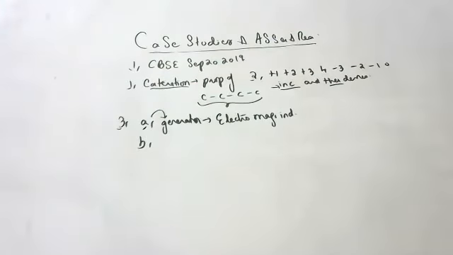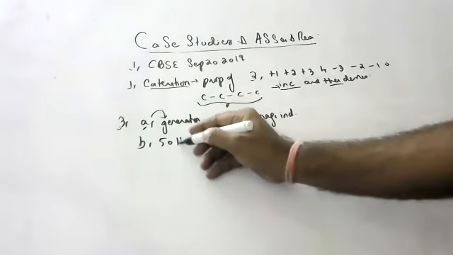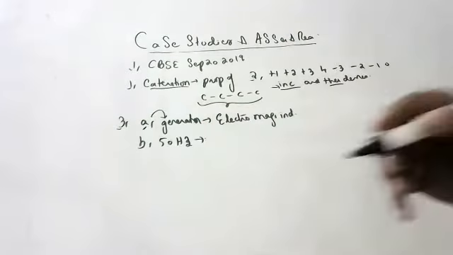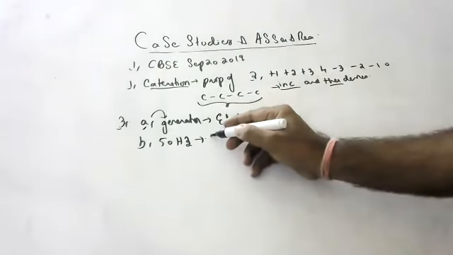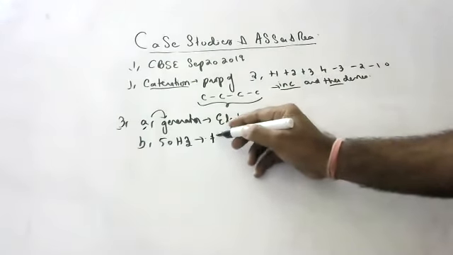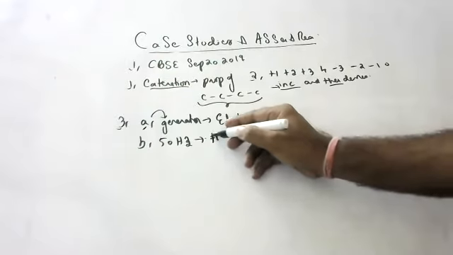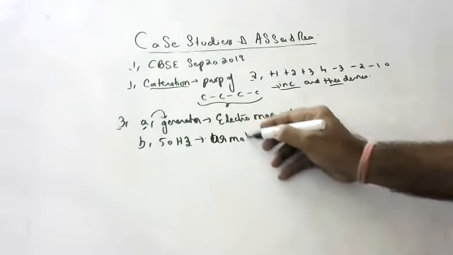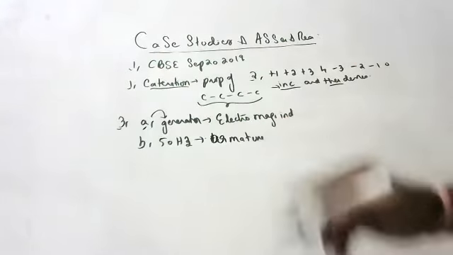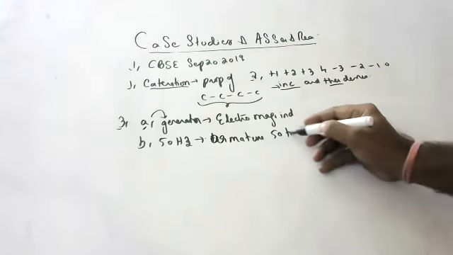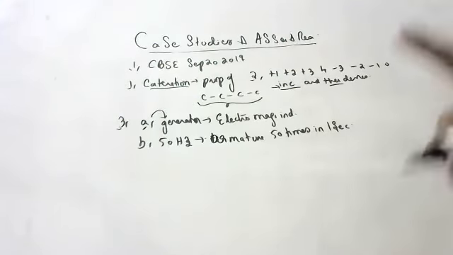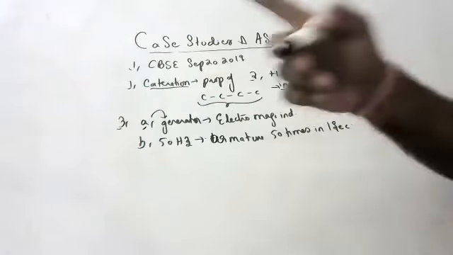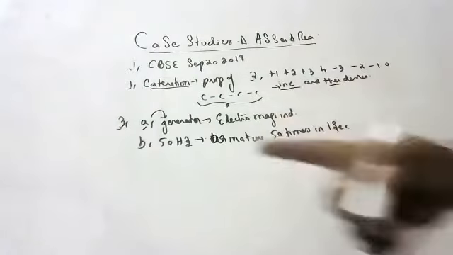Next, the output frequency of the wind turbine is 50 hertz. What does 50 hertz mean? 50 hertz means the armature in the generator rotates 50 times in 1 second.